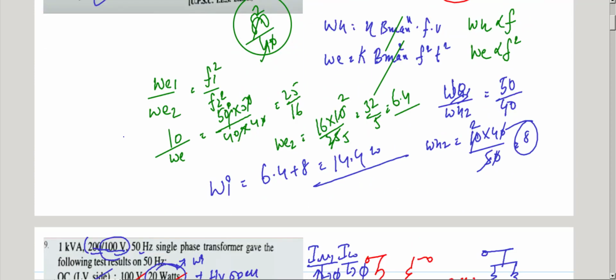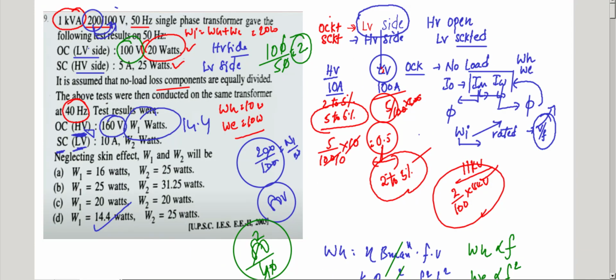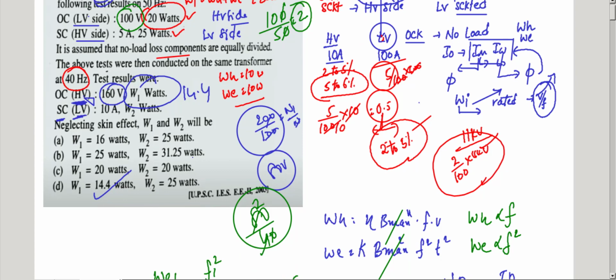Let us check the copper losses. The short circuit test is to be conducted on the LV side. If the LV side is 10 amperes, what is the HV side? I2 by I1 equals N1 by N2, so this is 2 by 1.